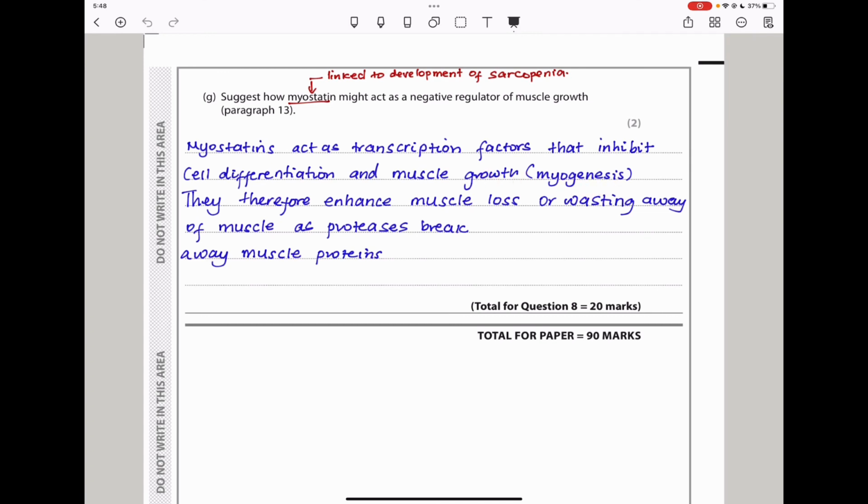They therefore enhance muscle loss or wasting away of muscle. So remember, if they are inhibiting the formation of muscle, of course, it means they're going to be enhancing muscle loss or wasting away of muscles as proteases break down the muscle protein. So if you had written like this or something similar to this, you get the 2 marks here.